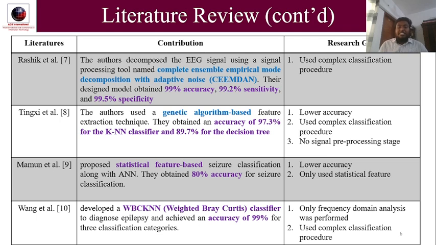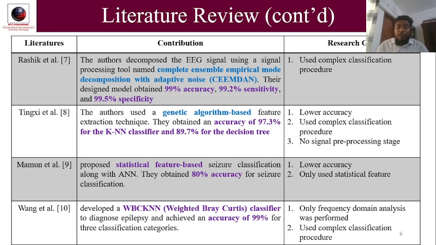Inisi et al. proposed a genetic algorithm-based feature extraction technique. They obtained an accuracy of 97.3% for the KNN classifier and 89.7% for decision tree. They also have lower accuracy and used a complex classification procedure. Mamun et al. proposed statistical feature-based seizure classification along with ANNs. They obtained 80% accuracy for seizure classification.